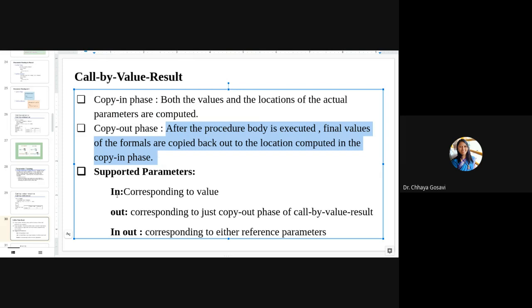So in phase corresponds to the values, but out phase is called by value result. And in and out corresponds to reference parameters. So in is passing by value, out is the copying out phase, that is called by value result, and in and out corresponds to both reference parameters.